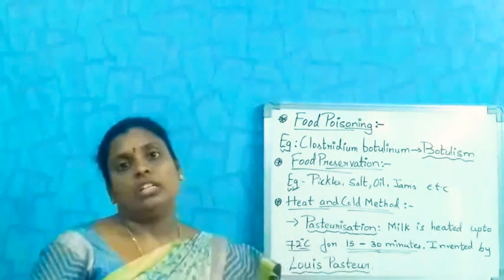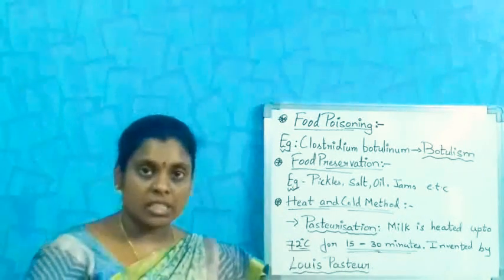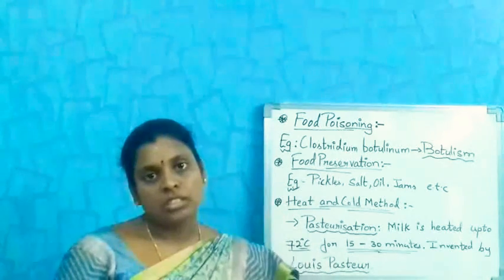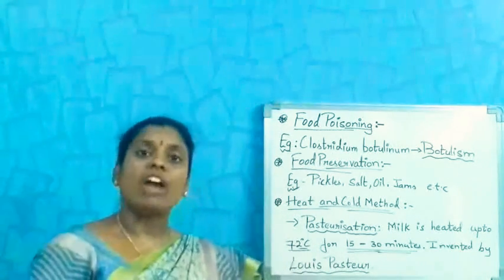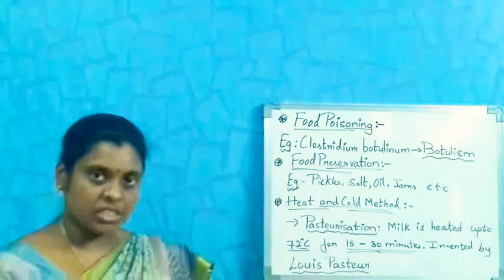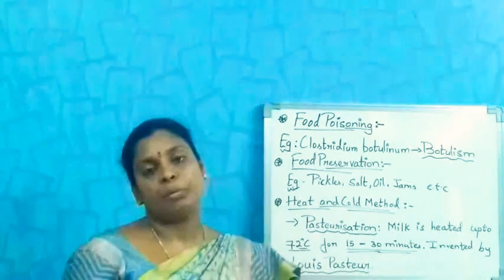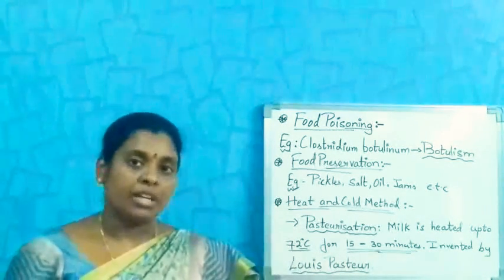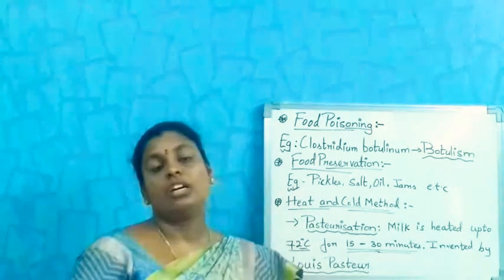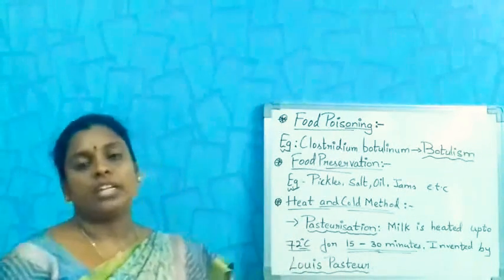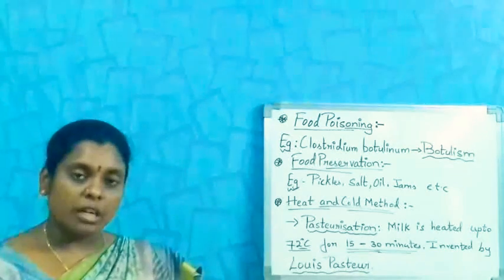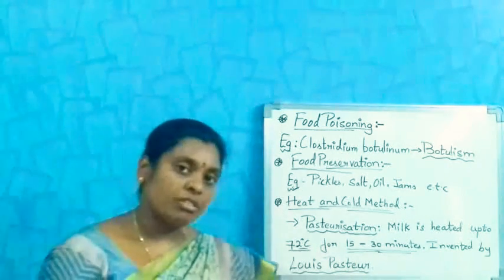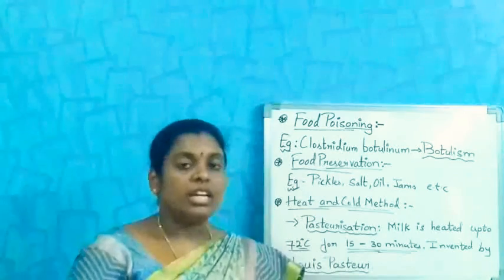If you see the tinned items like cool drinks and juices, they are packed in the factories under sterile conditions, that means at a high temperature, where microorganisms are not allowed in that area. So they are preserved. This is one way of preserving tinned items.